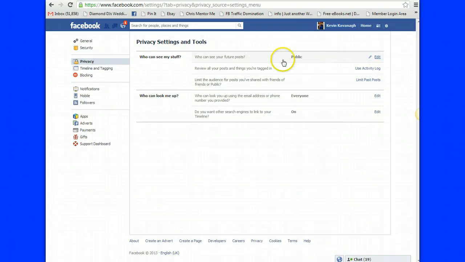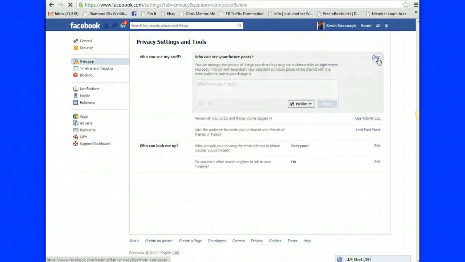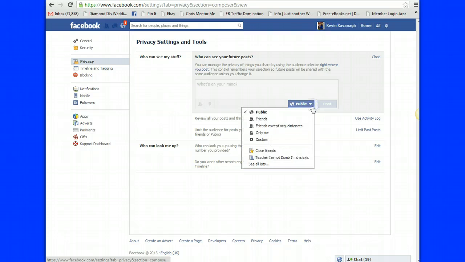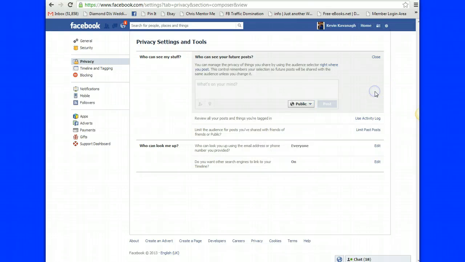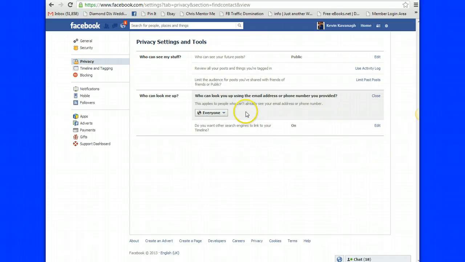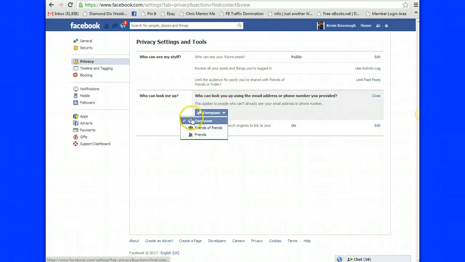Over here we're presented with this page, and you can see different areas. Who can see my future posts: the public, or you can edit it if you want to and make it whatever you want with this drop down menu, friends, public. So there is a way around things in Facebook, but if you're starting out, not many people know exactly where these are. Who can look me up? Everyone, or again, you have the choice to click here and a drop down menu appears. You can just exclude the friends, or whichever you want to do. So these settings are already here. I'd say a lot of people don't even know they're there, but they are there for you.